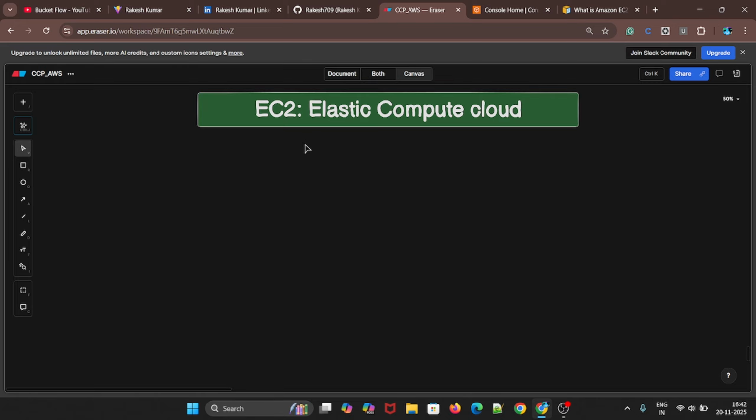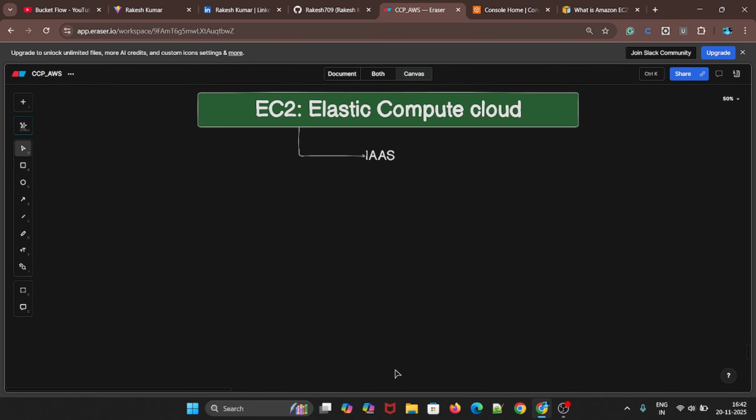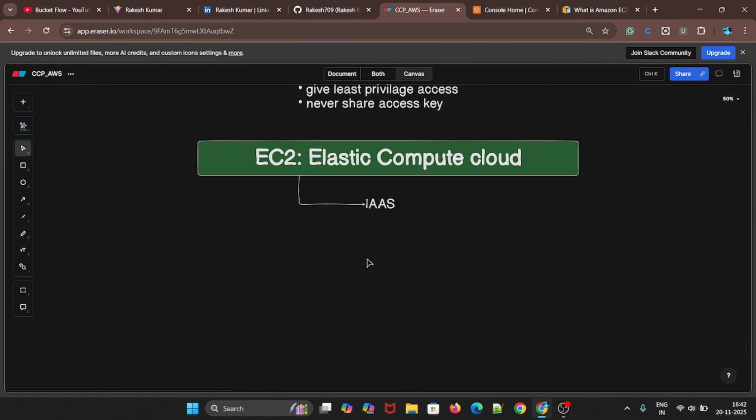So basically EC2 is an infrastructure as a service. First of all, IaaS, infrastructure as a service. I have already explained what IaaS, PaaS and SaaS are. So this one is the infrastructure. You will get all the infrastructure, then you can use it as a service. So what does this EC2 give us?